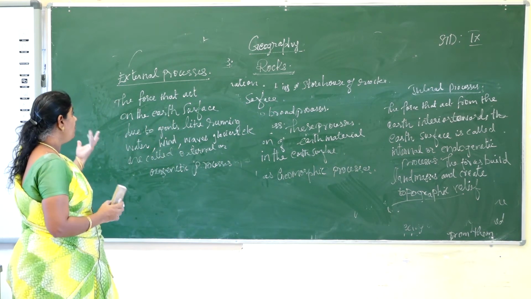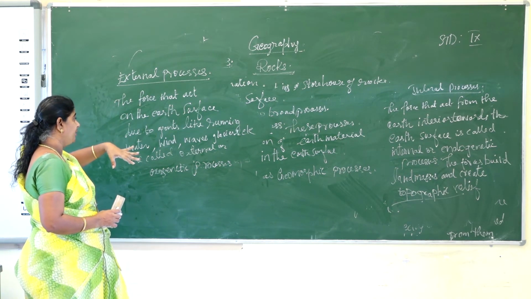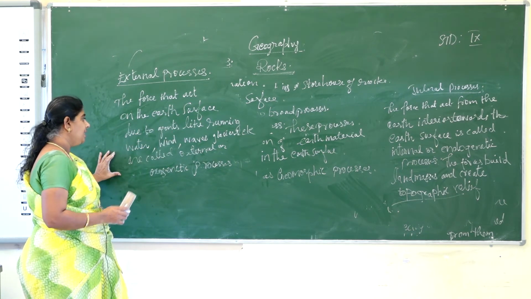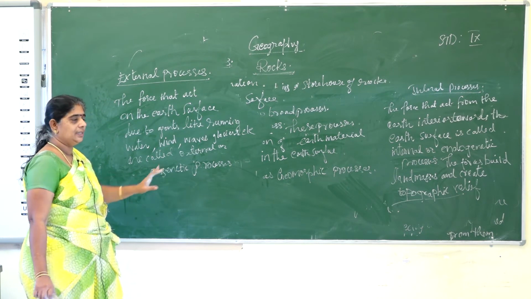So this is about the external processes. What is external? That happens on the outside of the earth, on the top of the earth, due to these agents, and it is called the external or exogenetic processes.